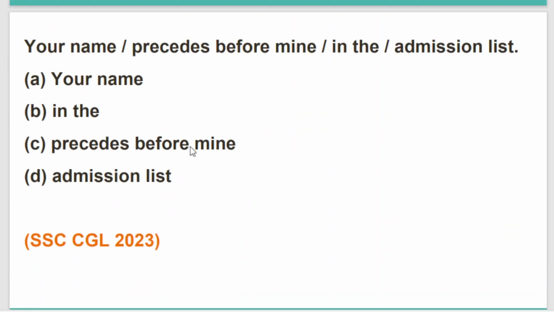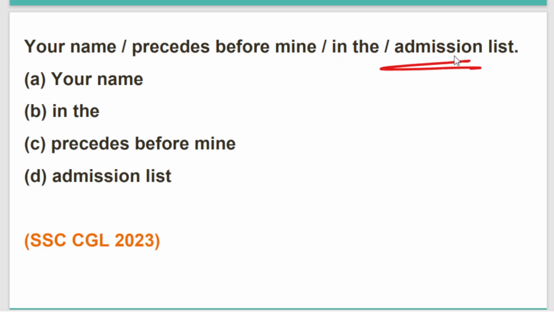Your name precedes before mine in the admission list. So here basically we are talking about a specific admission list. Whenever an admission list is published, it will definitely not have any one student's name. It usually has more than one student's name.